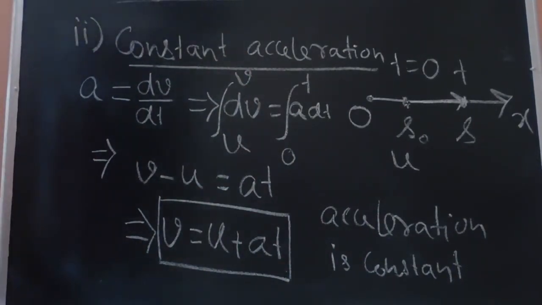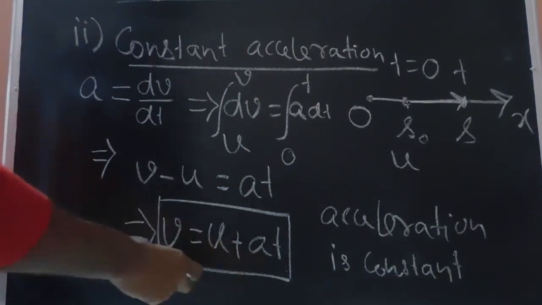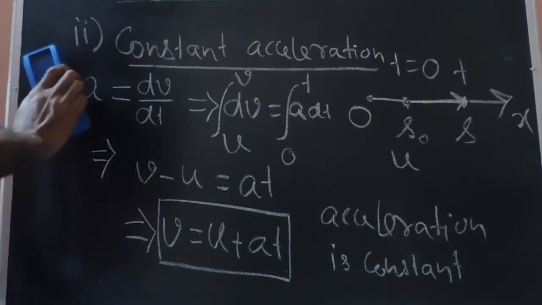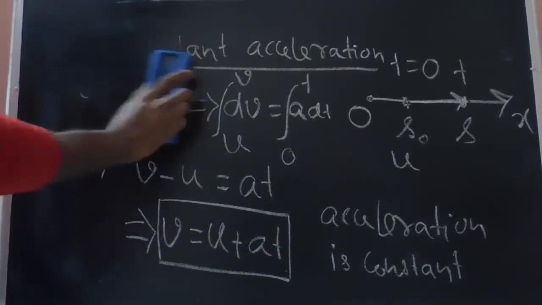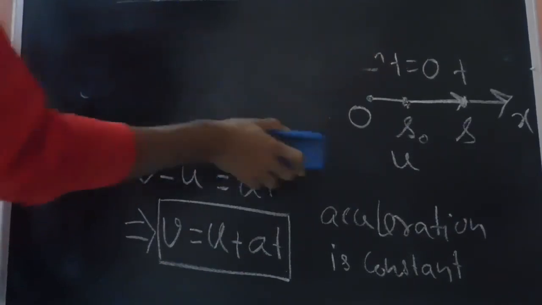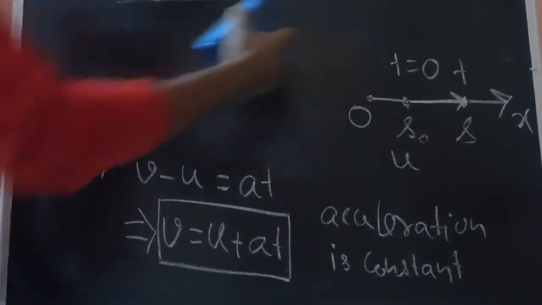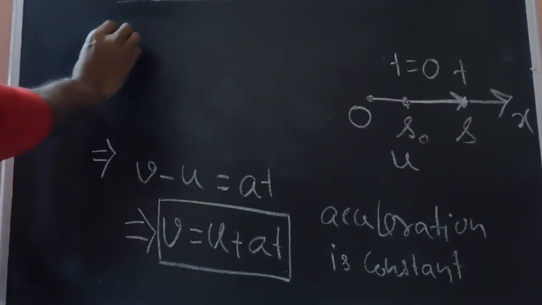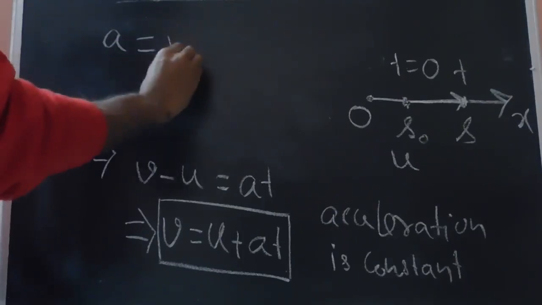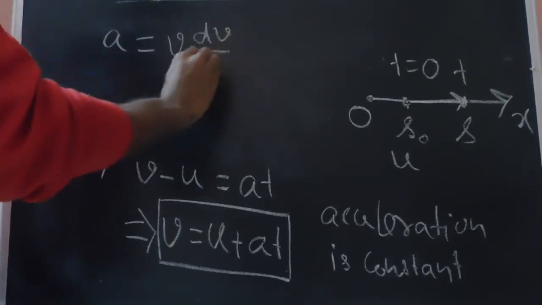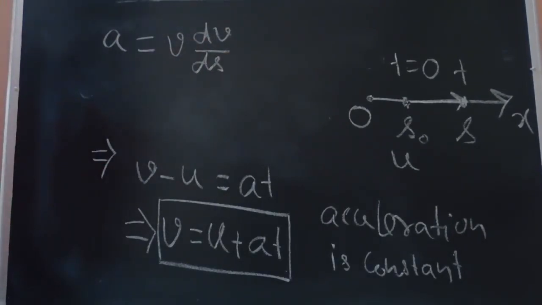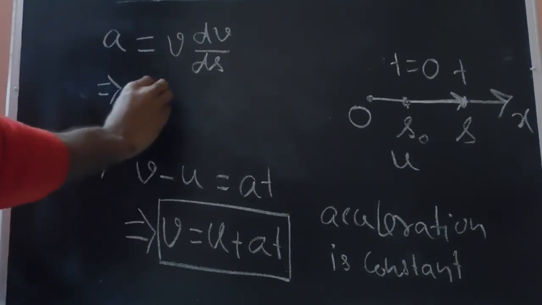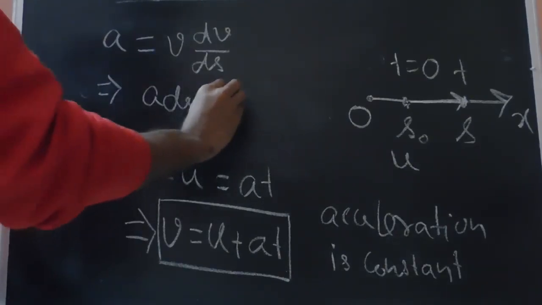We can derive a few more equations. So far we have related the velocity and acceleration using a time equation. Now let's say we want to relate the acceleration and the displacement. We know our basic kinematic equation a is given as v times dv by ds. This we have already seen earlier. From this we can write a ds equals v dv.